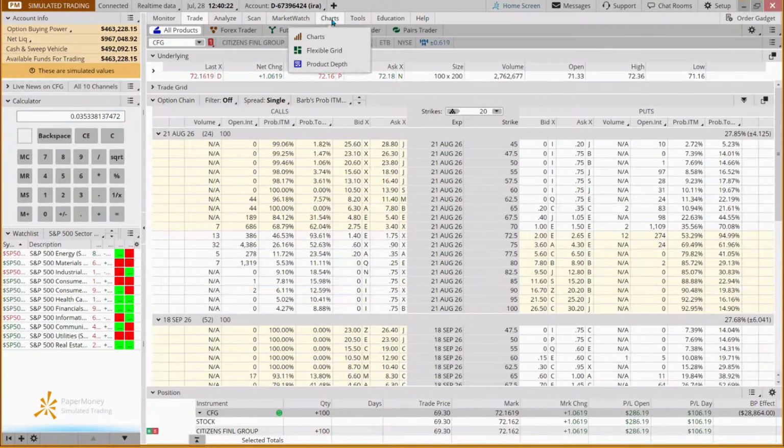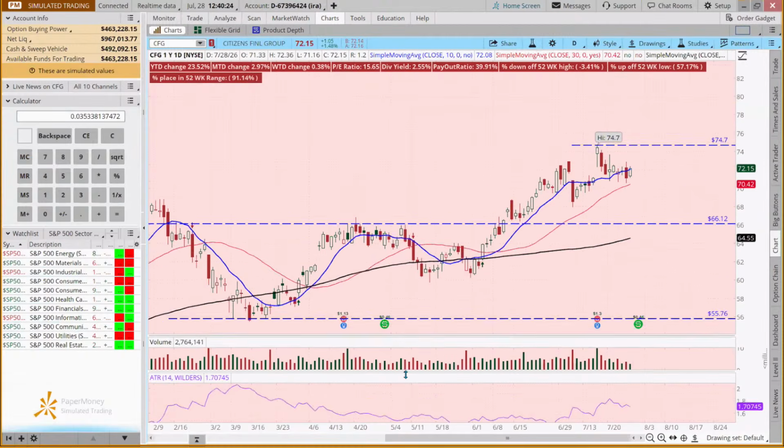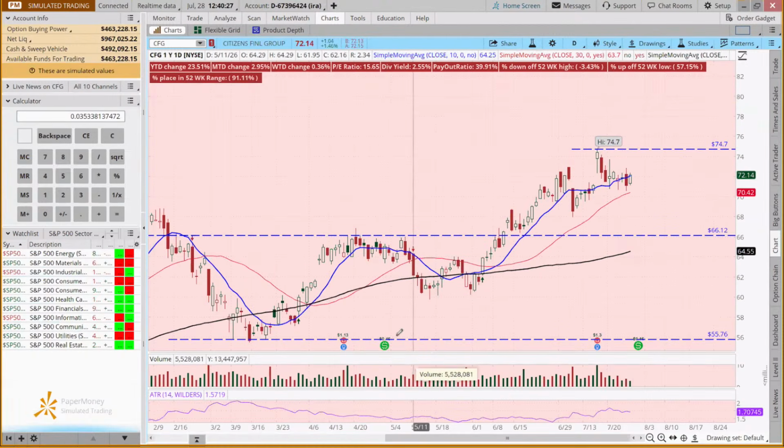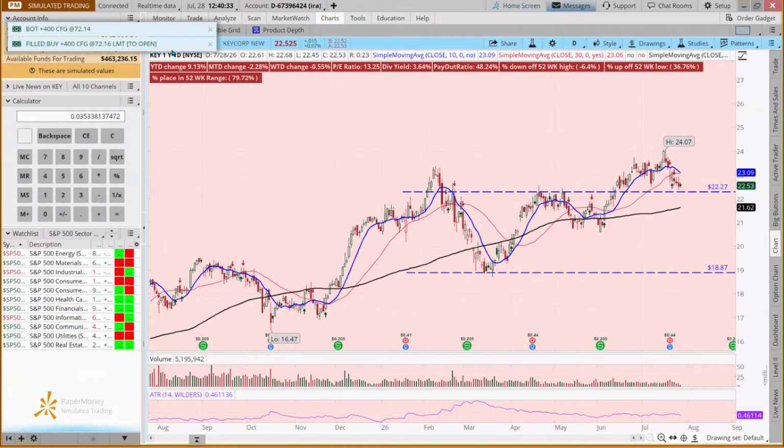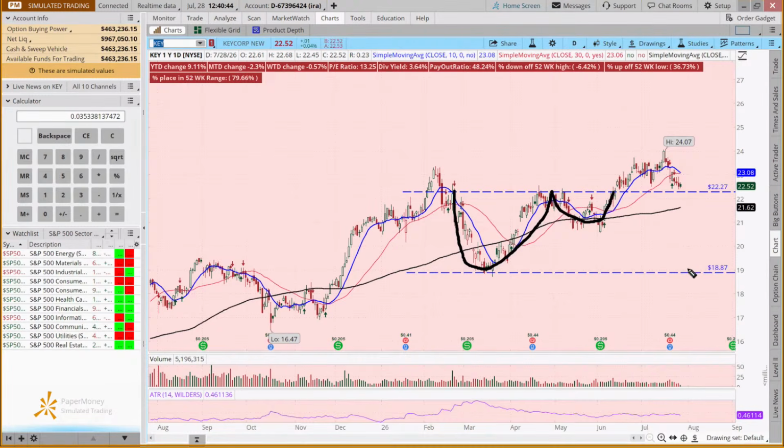Now, we may not have time to place another trade, but there was another one I wanted us to look at, and that is KeyBank. When we look at this one, it's maybe a more traditional type of entry in that we had this cup and handle. We've gone from 18, call it 19, to 22. So this is about $3.40, our range. It broke out, came back, broke out, coming back again.